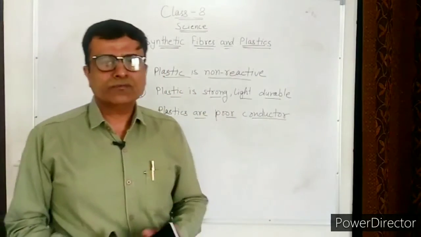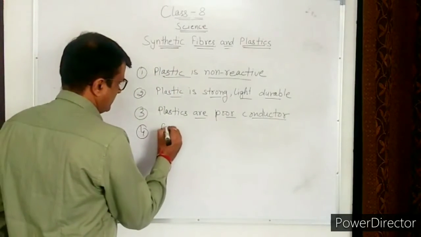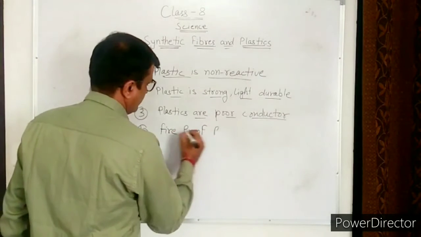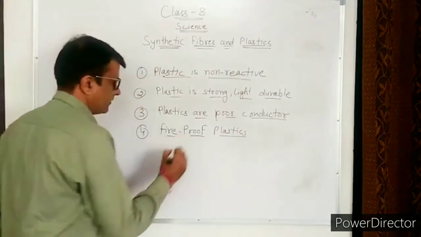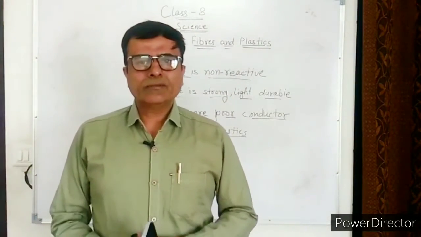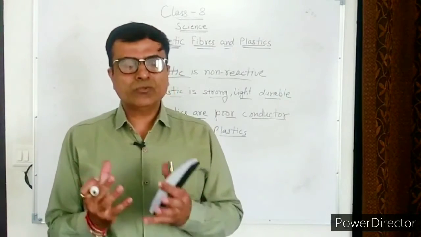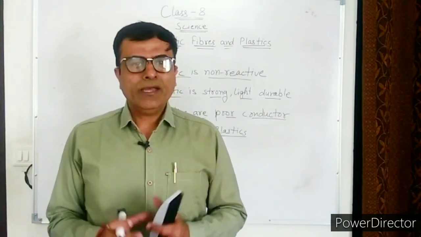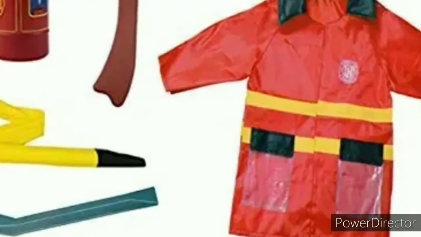And fourth, fireproof plastics. Although synthetic fiber catches fire easily, it is interesting to know that the uniform of firemen has a coating of melamine plastic to make them flame resistant.